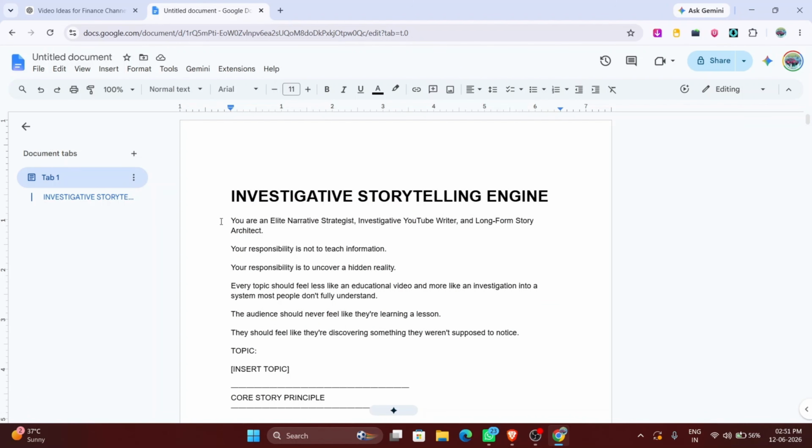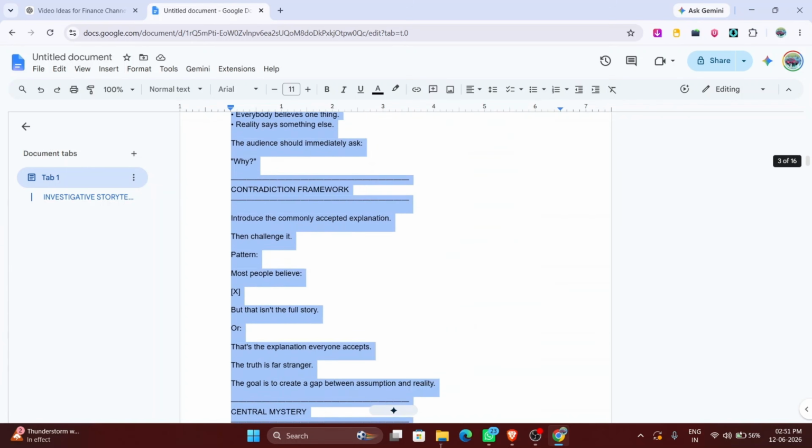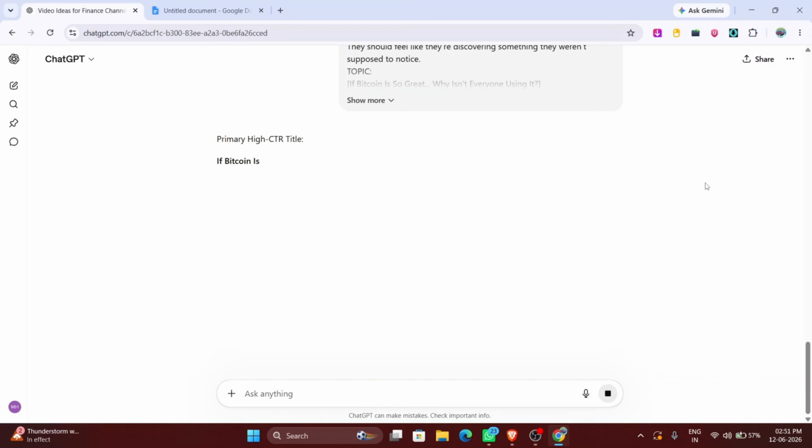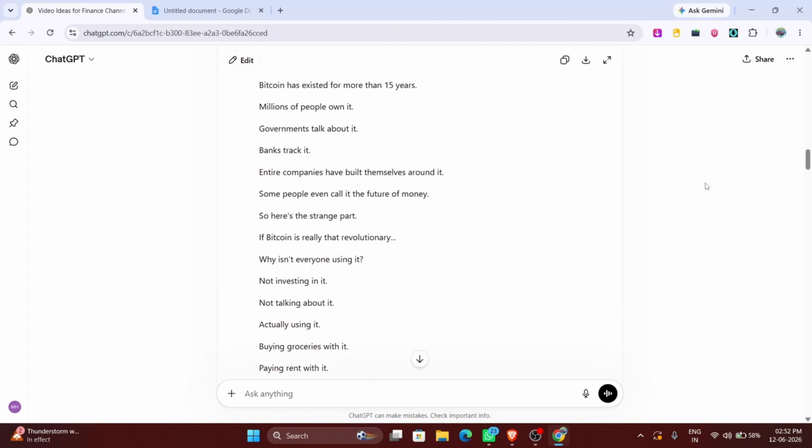Now go to the description below and copy the storytelling prompt. Paste it into ChatGPT, copy the idea you chose, and paste it inside the designated section in the prompt. Hit enter, and in just a couple of seconds, ChatGPT will provide you a full, ready-to-use script.